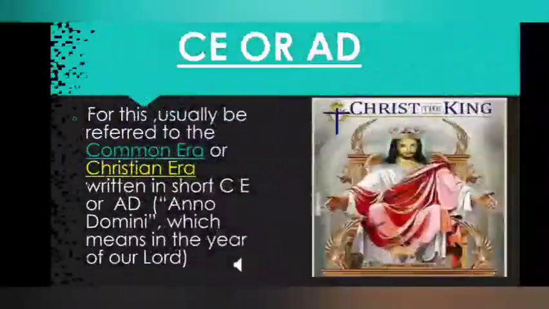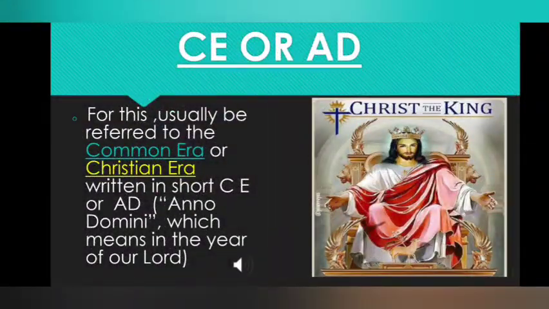For this, we usually refer to the common era or Christian era. Written in short, Christian era and common era is written as CE.